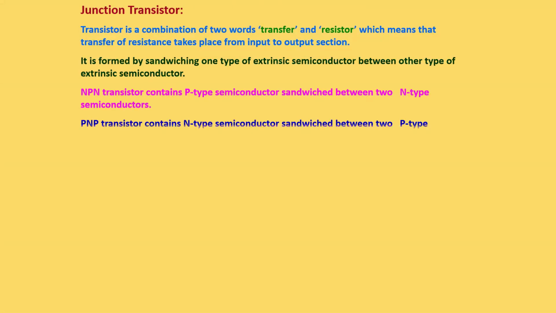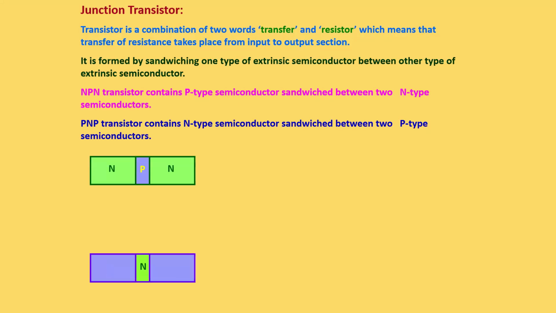The next one is also an application of the PN junction diode, and here, in the name of application, we are going to study about the transistor. Transistor is nothing but a device which will work with an emitter, base and collector, right? So when we form a PN junction diode, we have only one P type and one N type, right? But in the case of a junction transistor, we will have three types of semiconductor in it.